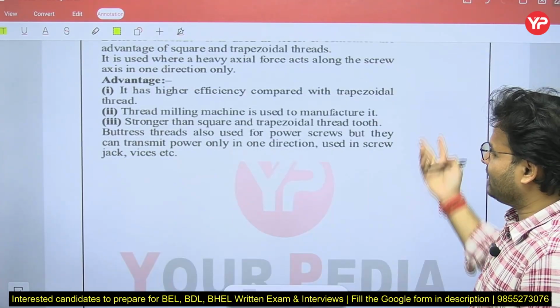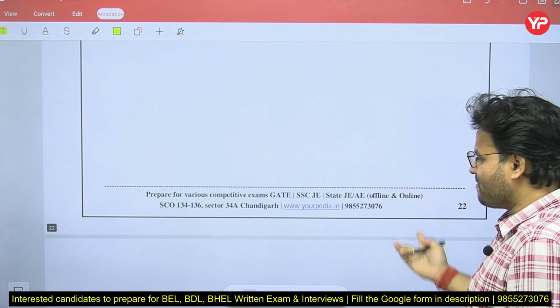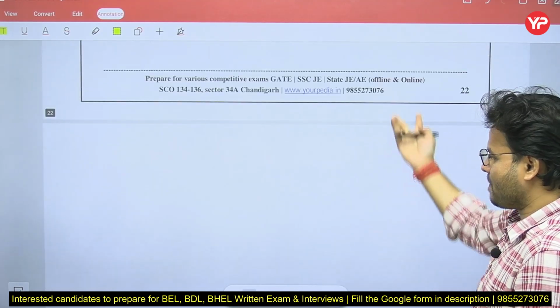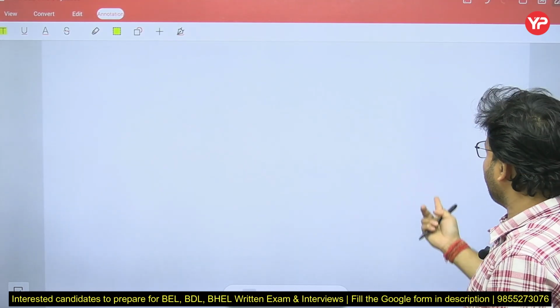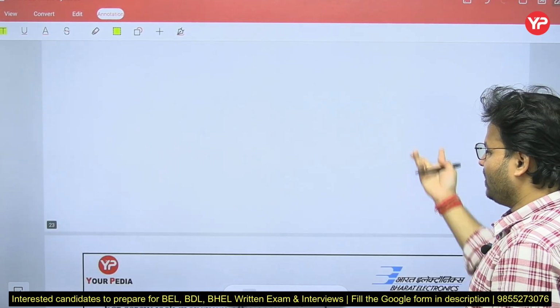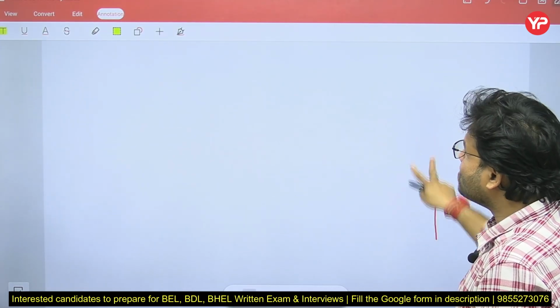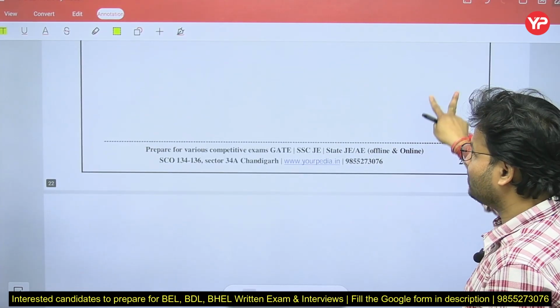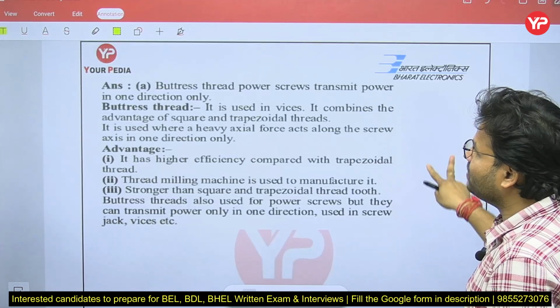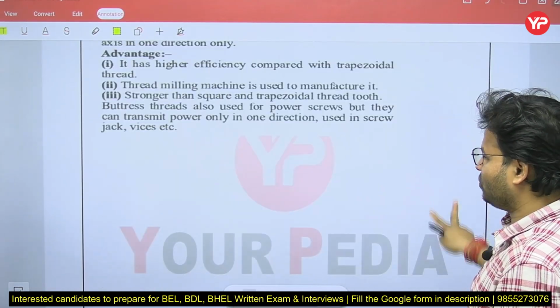Okay, you can see here buttress thread. Wait, that is the next question. One question is left in between, I think.